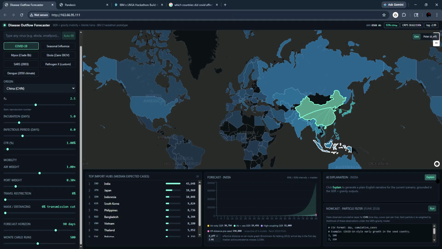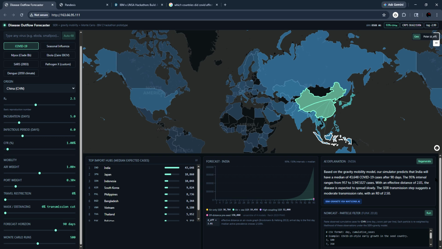We can also get a Watson AI to explain what these numbers mean. So based on the gravity mobility model, our simulator predicts that India will have a median of 43,000 COVID cases after around 90 days. And some more stuff that you can read.